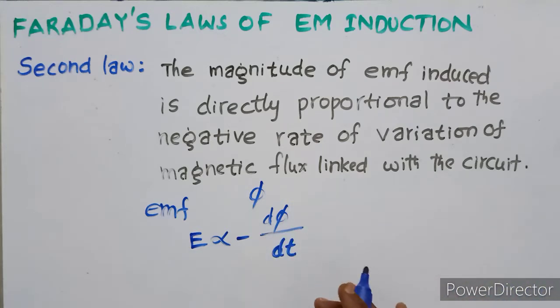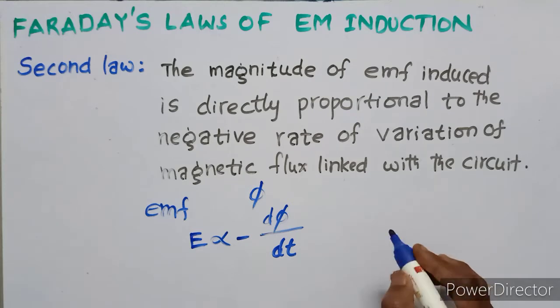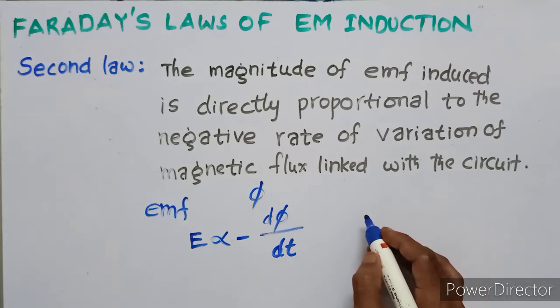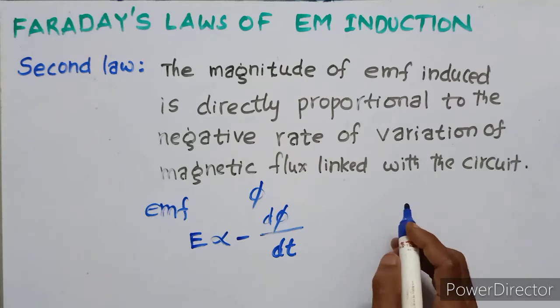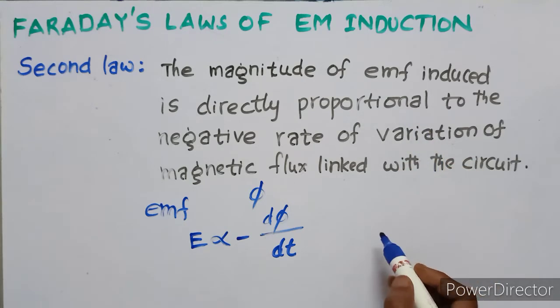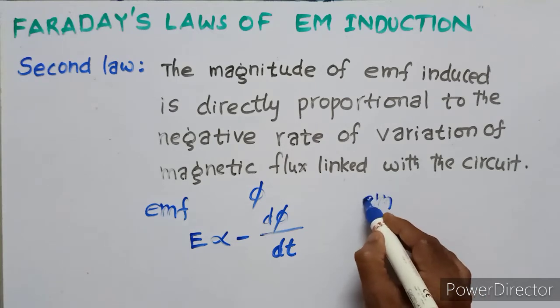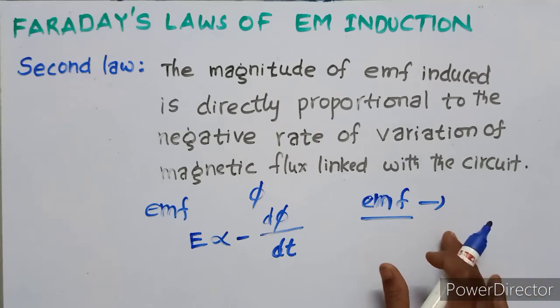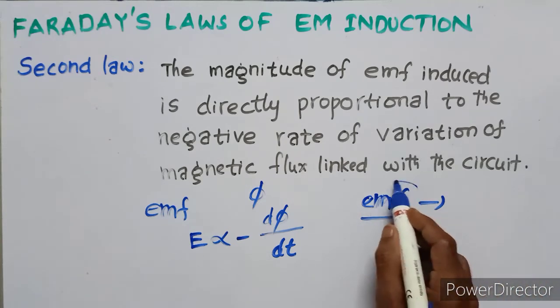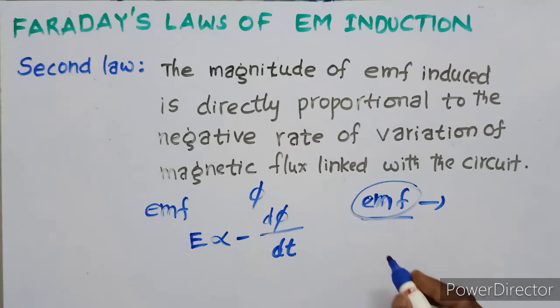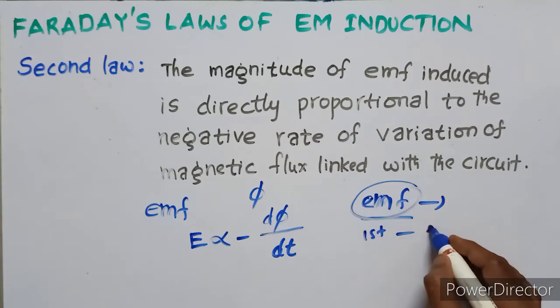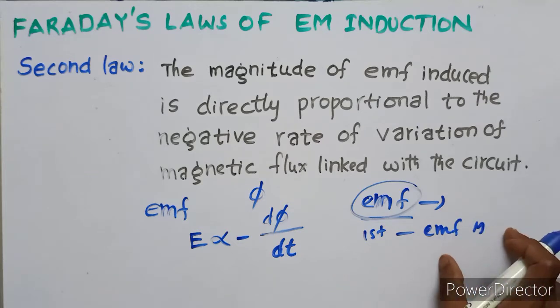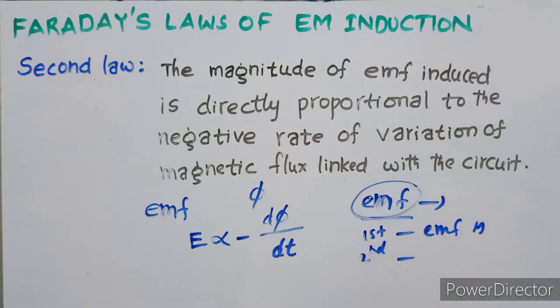The first law explains that an EMF value is induced in the circuit. The second law explains the magnitude of the EMF, that means the value of the EMF.